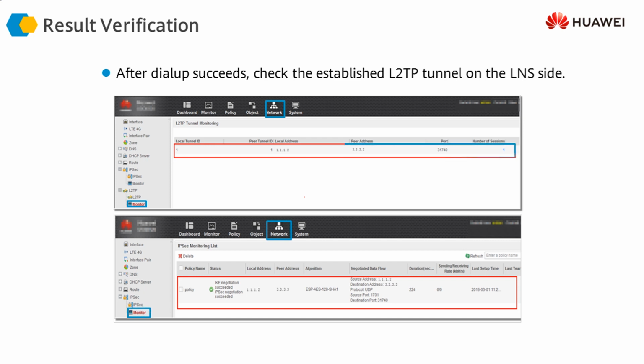We'll be able to see the L2TP connection established between the two devices, the laptop and the firewall, and we will also see the IPsec security association developed between the firewall and the remote laptop client. So this is how we implement L2TP over IPsec.